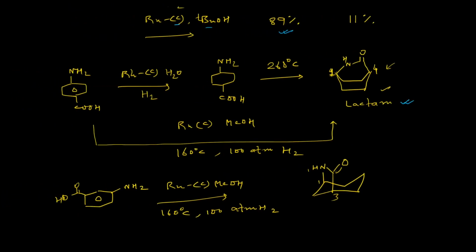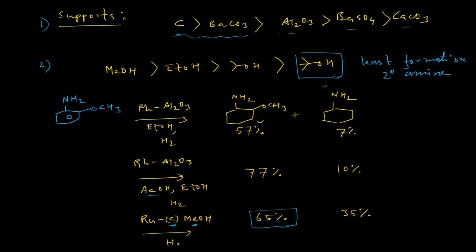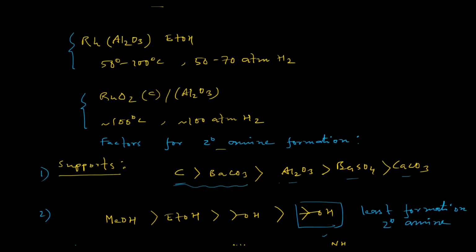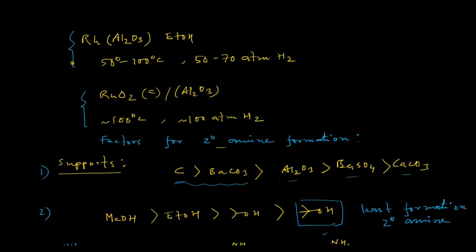So these are the basic conditions for hydrogenation of amine derivatives. So you can apply either rhodium or ruthenium catalysts for the conversion of amine derivatives into the corresponding saturated amine derivative. So this is it for this video.